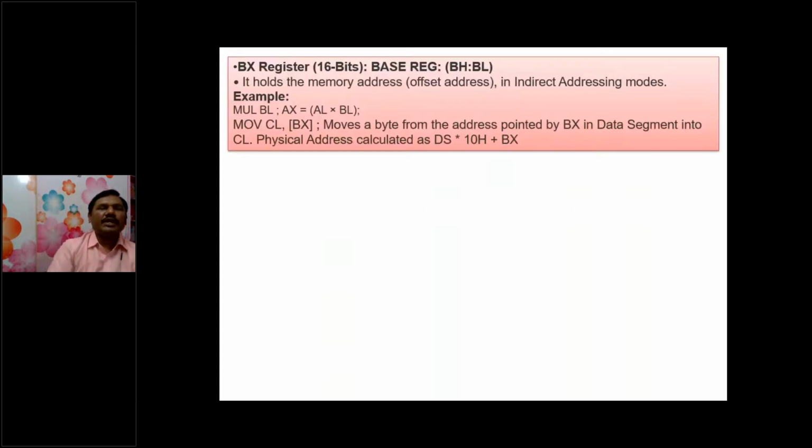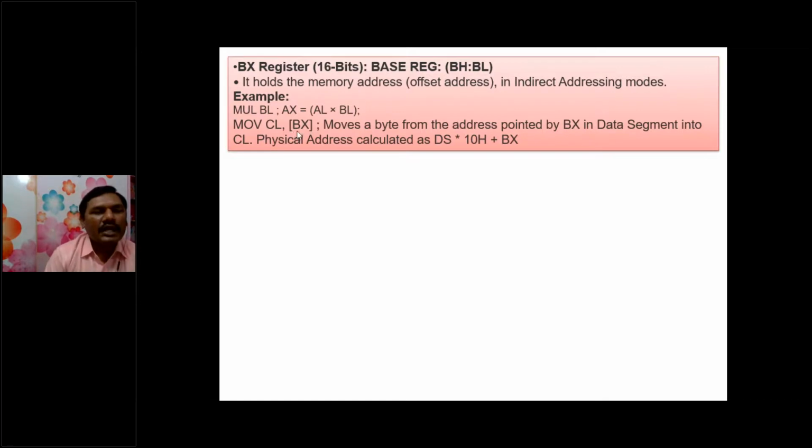BX register is called the base register. Why is it called base register? Addresses are of two types, offset address and segment address. This offset address can be represented by a base register. This address may be an 8-bit address or a 16-bit address. 8-bit addresses can be represented by BL and BH, whereas a 16-bit address can be stored by the BX register.